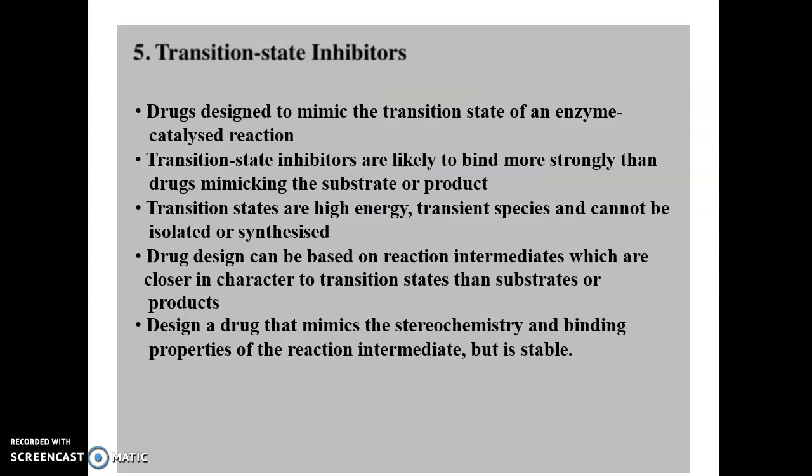Now I'm going to discuss another inhibition mechanism, that is transition state inhibitors. Most drug molecules are designed to mimic the transition state of an enzyme catalyzed reaction.